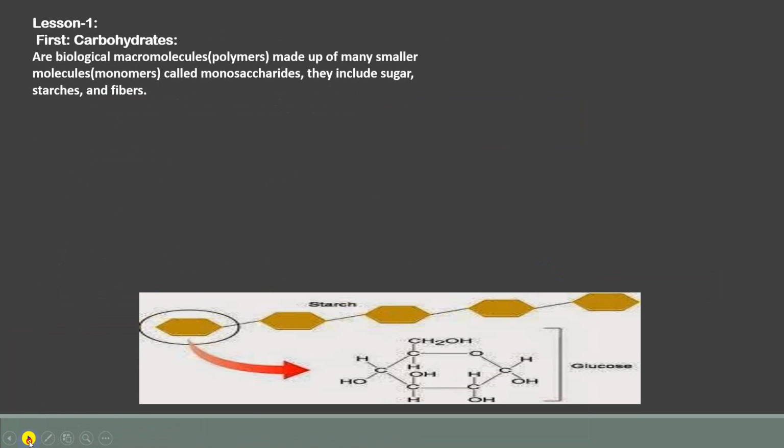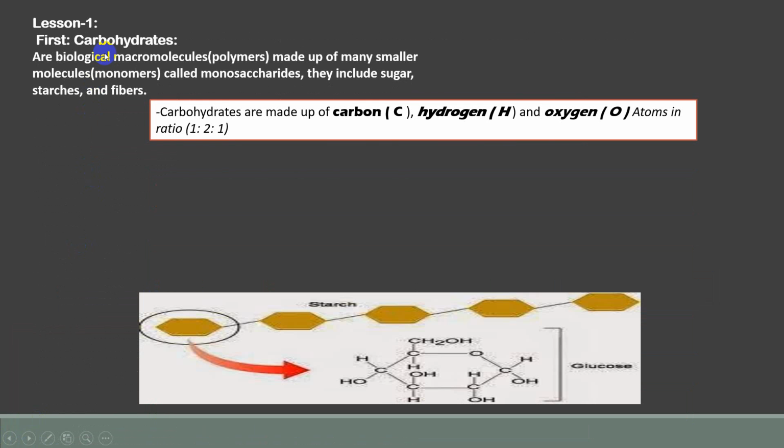Okay, let's start with the first polymer, which is the carbohydrates. This is a polymer of carbohydrate, a biological big molecule. Do you see how many molecules it's formed of? 1, 2, 3, 4, 5. Maybe it's more. Sometimes it forms something like a big chain. It's made up of many monomers. One of these monomers is called glucose. Glucose is a monosaccharide, while starch here is a polysaccharide.